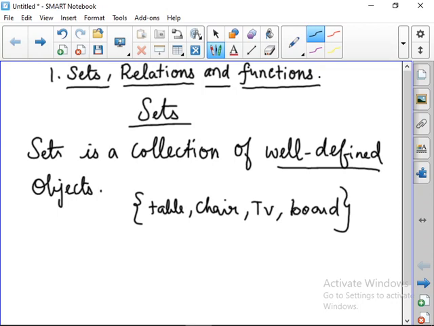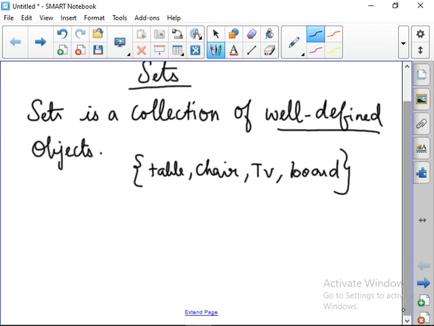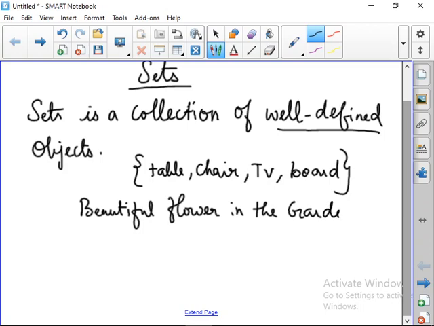Now when can we not define a set? When we cannot define a set correctly, for example, beautiful flower in the garden. Beautiful flower in the garden. This is not a set, I am saying. Can you say why? Because the word beautiful differs from person to person. For example, can I say a beautiful student in our classroom?